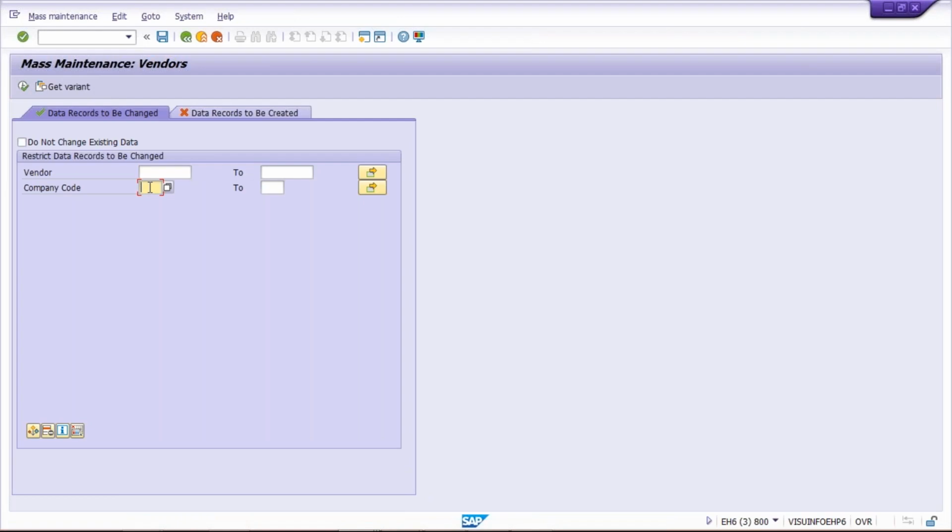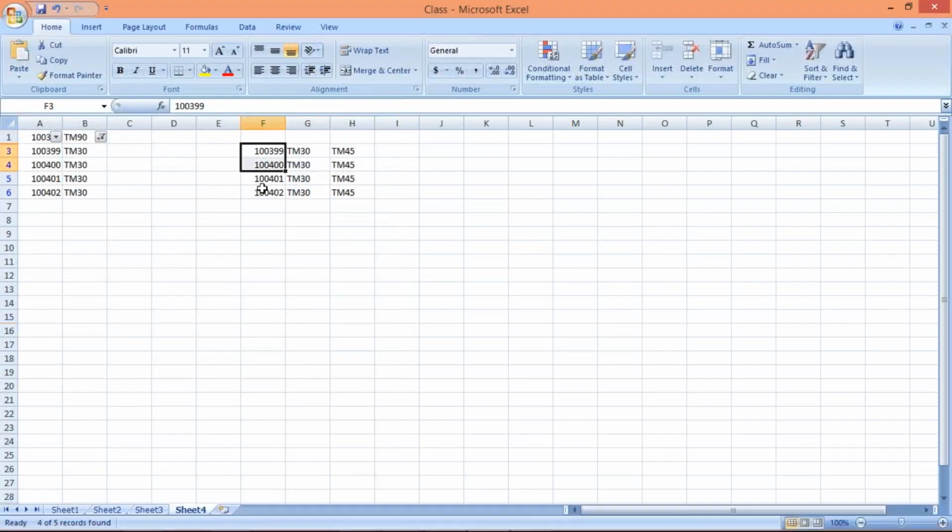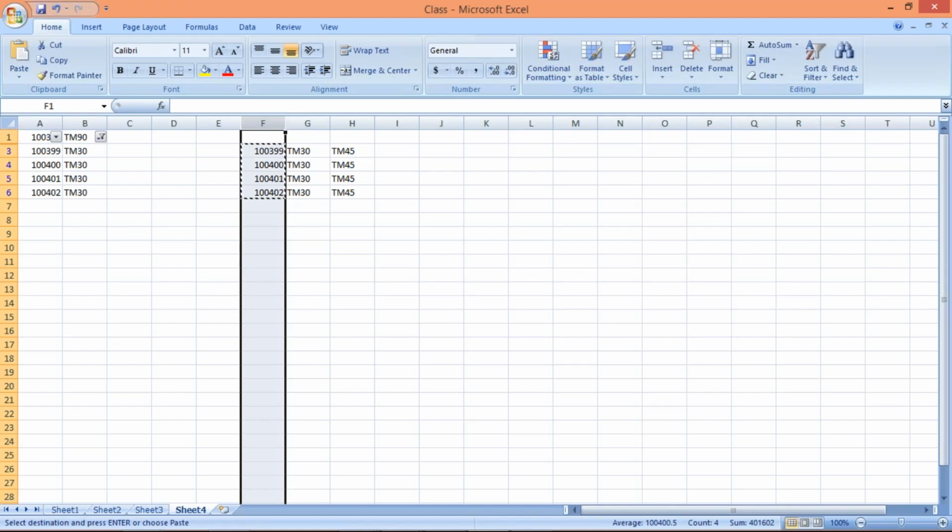So here we can give company code X100, and against how many vendors we are going to make changes. So we have to do one thing. These are the vendors, right? So right now we are having 4 vendors. So you are going to select like this. If you are having 4,000 vendors, then what will happen? Simply click on this column here and just